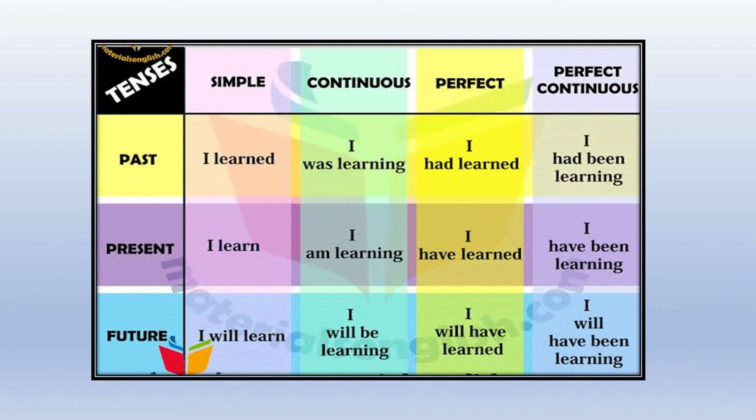So in a perfect continuous tense we have has or have or had or will have plus been plus ing. Okay, so in the past perfect continuous, I had been learning. Present perfect continuous, I have been learning. And future perfect continuous, I will have been learning.